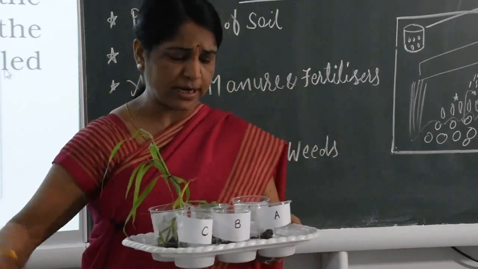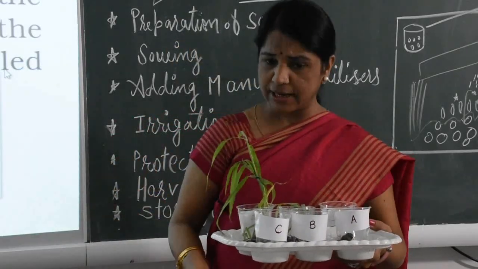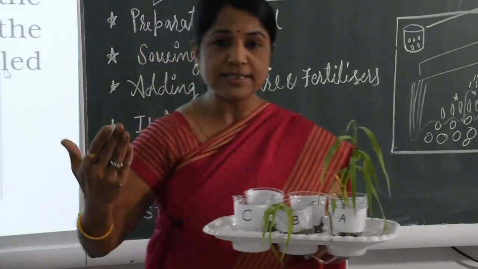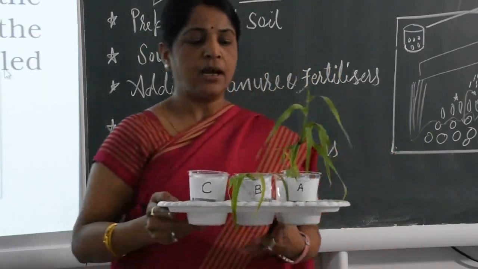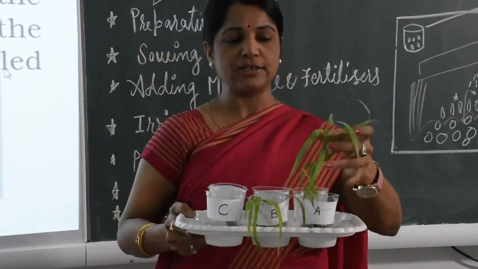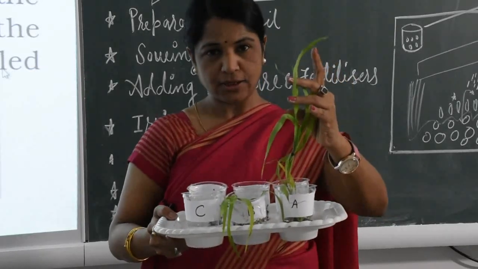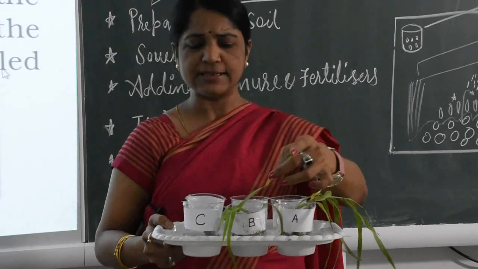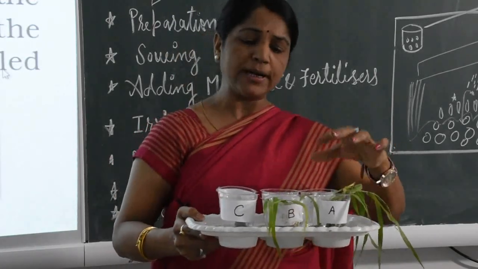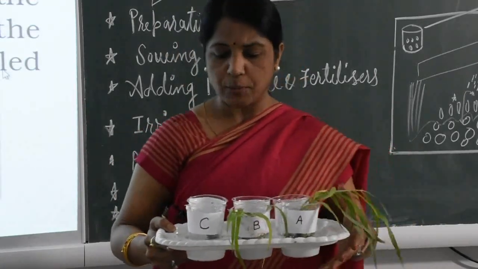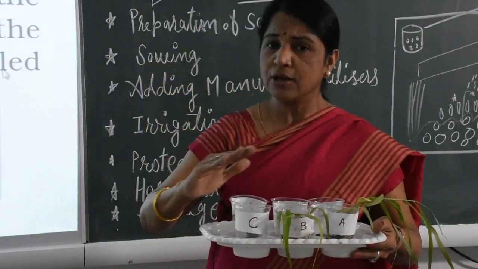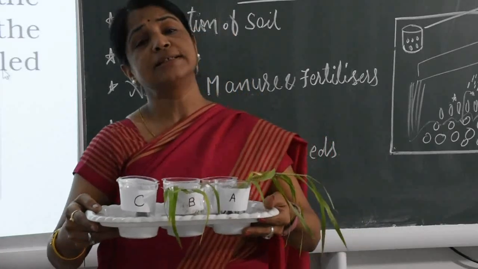After 7 to 10 days, after a little time, we see a few changes. A has good crops, good yield, good variety. B also has crops grown, but not properly. And C has no proper growth, as you can see.